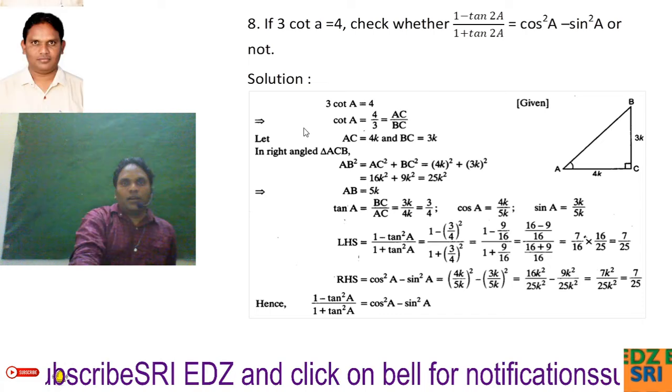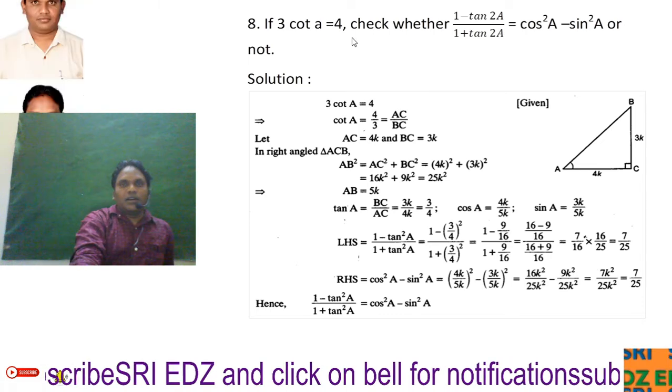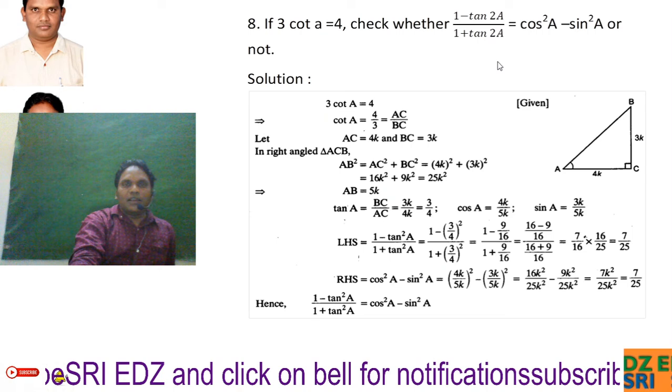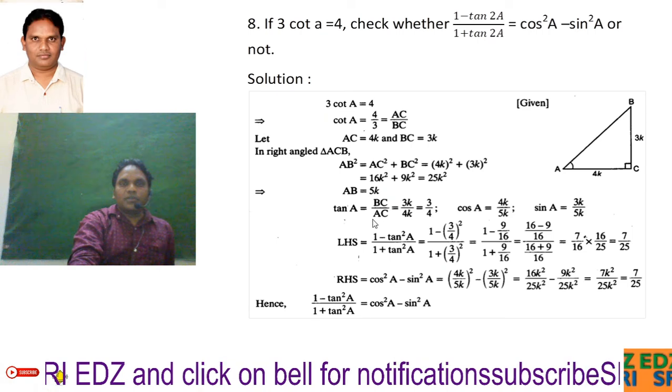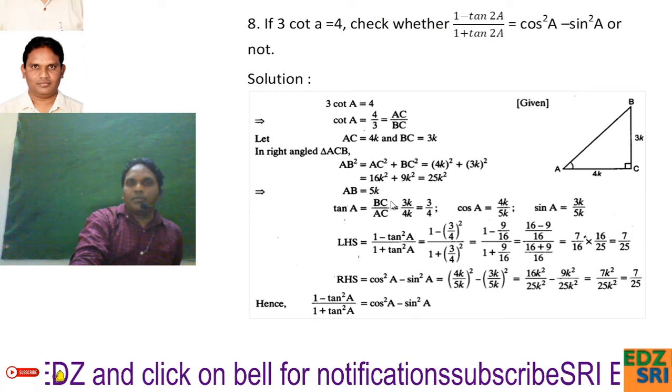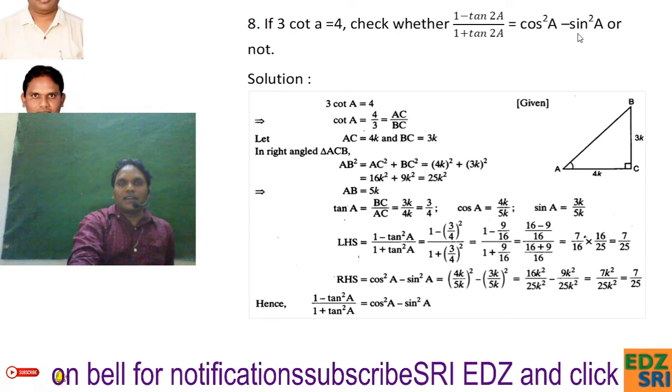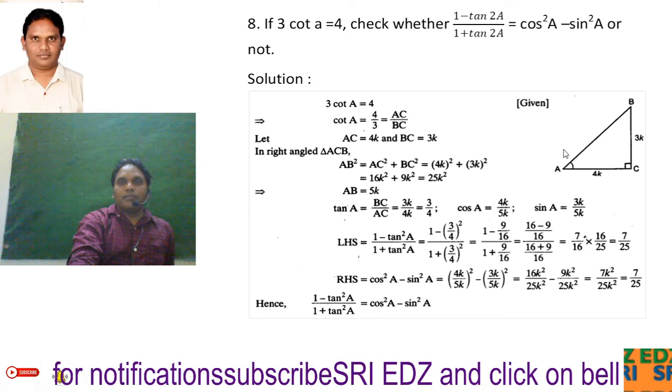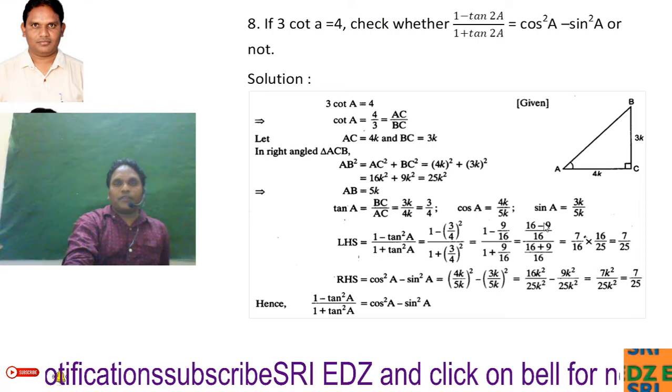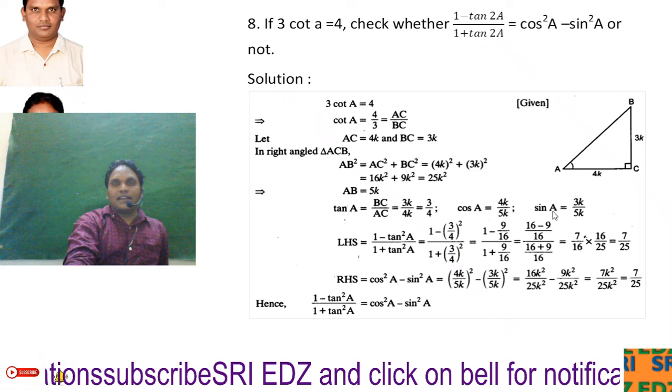Then tan A is nothing but opposite side by adjacent side, that is BC by AC, 3k by 4k, k cancels, 3 by 4. And again other ratios we have, cos A and sin A. Cos A is 4 by 5, and sin A is nothing but 3 by 5.